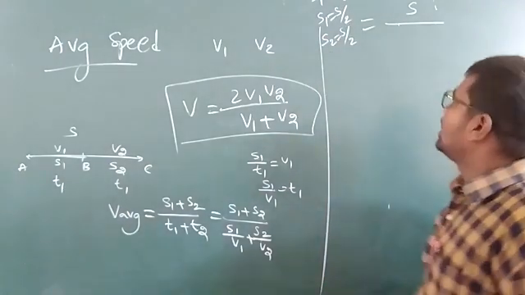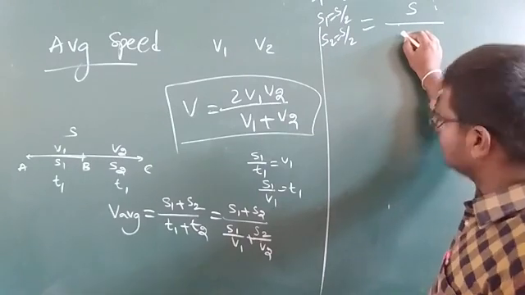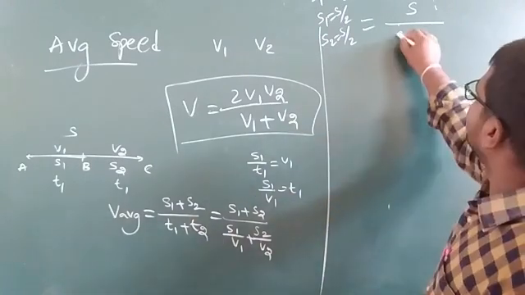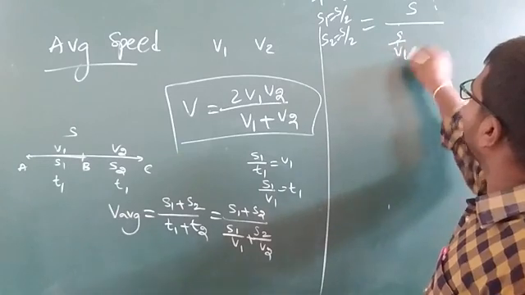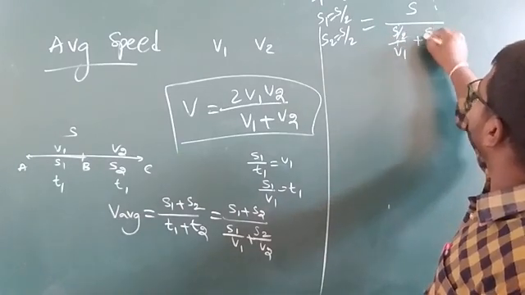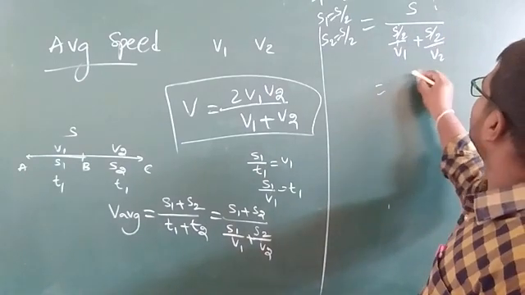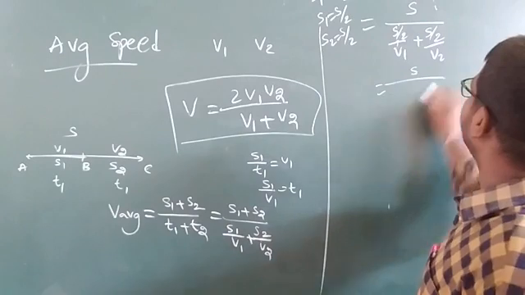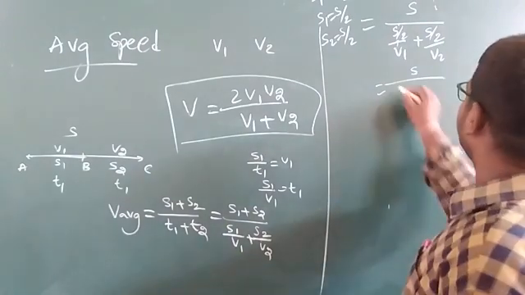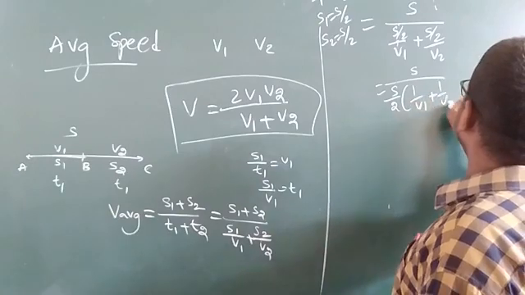Okay, understand? And here, because of this relation, we have s divided by (s by 2v1 plus s by 2v2), that is s divided by s by 2 times (1 by v1 plus 1 by v2).